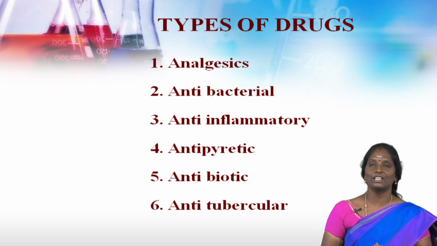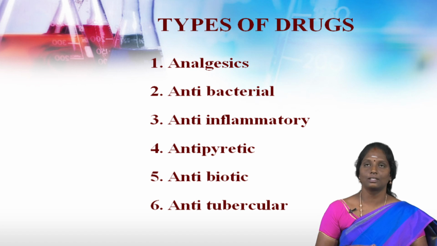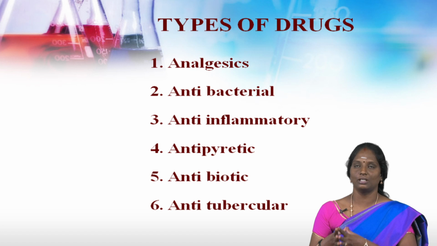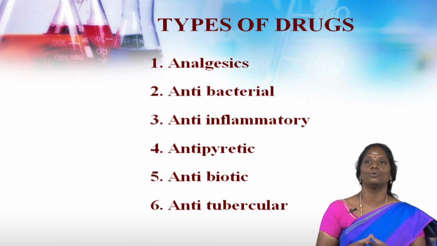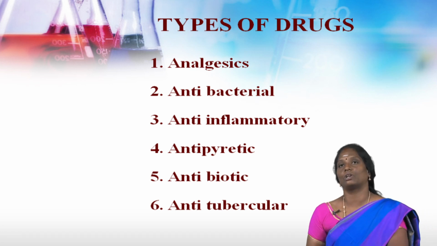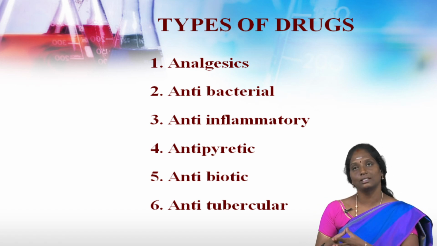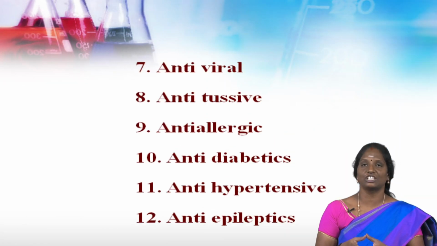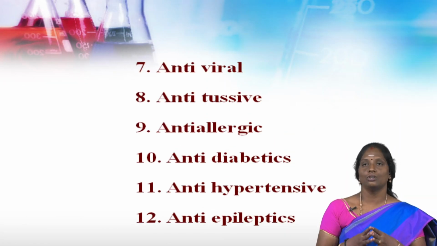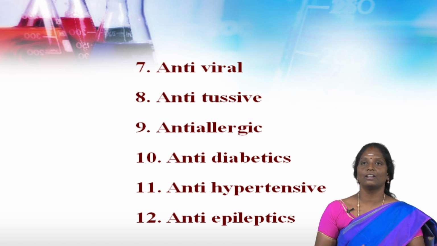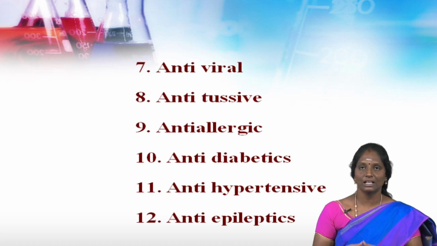Sixth type is antitubercular. The drugs used in the treatment of tuberculosis are called antitubercular drugs. The name itself denotes that it is used for the treatment of tuberculosis. Example, streptomycin, isoniazid, etc. Seventh type is antiviral. A drug used to control and destroy viruses is called antiviral. Example, ribavirin, acyclovir, etc.